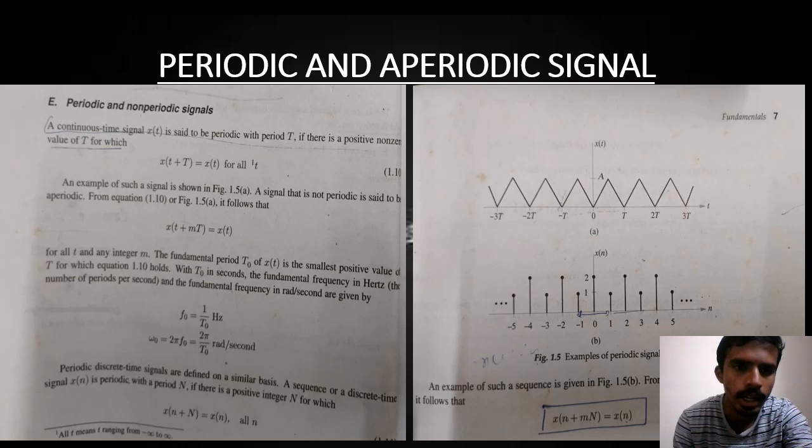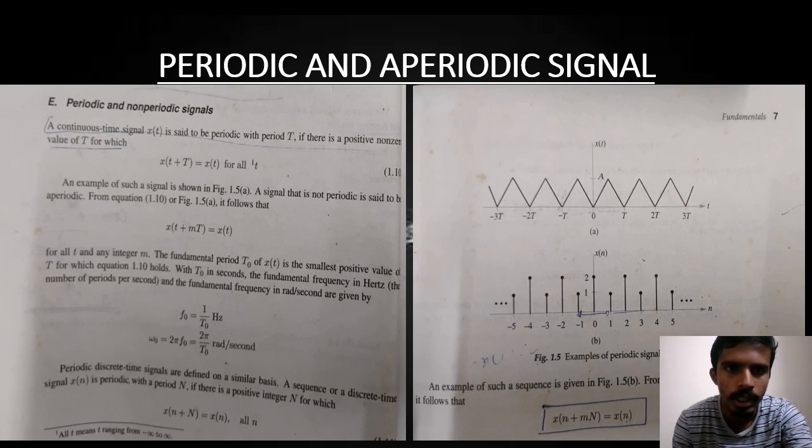So further we can analyze the equations: x of t plus m T is x of t, and further we have f naught is equal to 1 by T naught hertz, where the fundamental time period T naught gives us the frequency, and omega gives us the angular frequency, 2 pi f, which is 2 pi by T. So with this, we can come out with the equation x of n plus m N is equal to x of n.